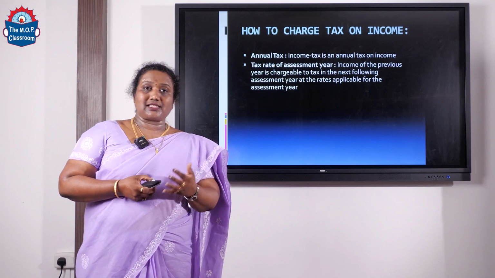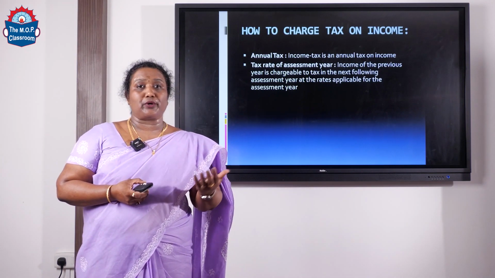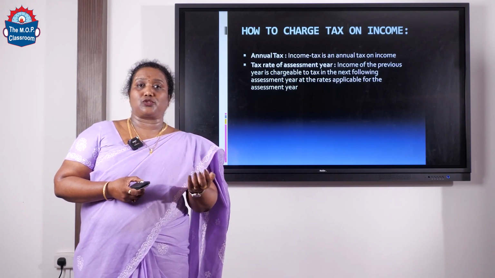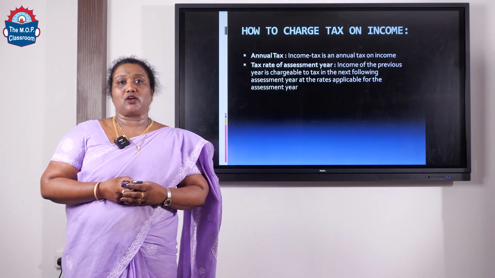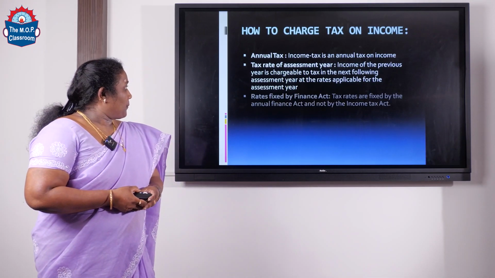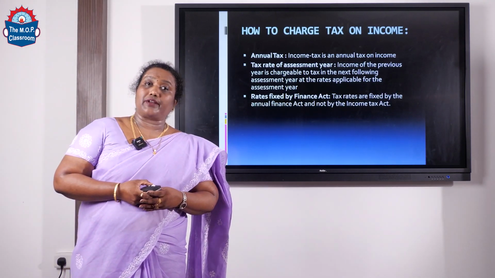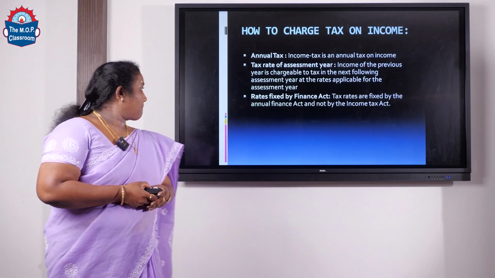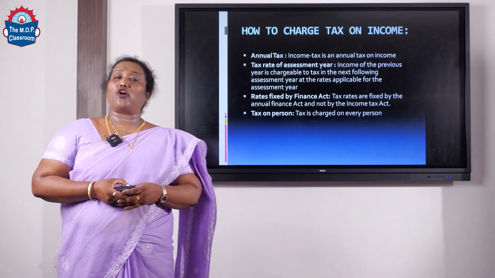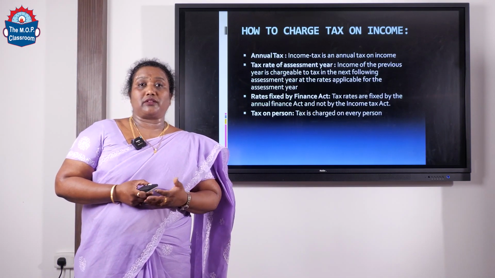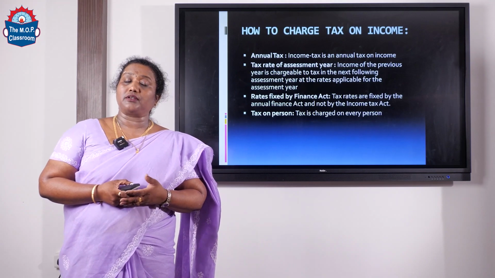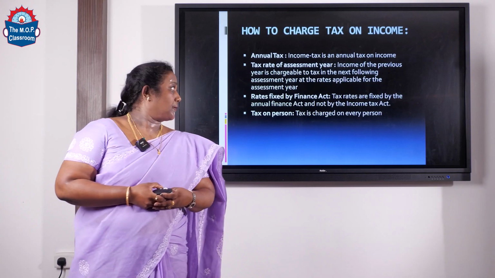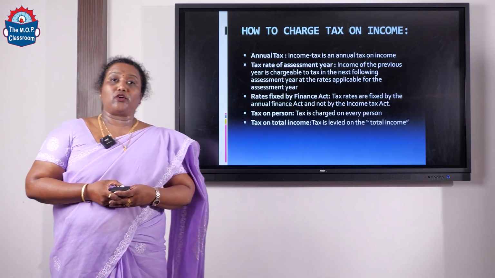Then, coming to tax rates, what rates are applicable when computing the tax of a particular person? The tax rates applicable for an assessment year are applied for computing the tax on the income earned. Who fixes the rates? The rates are fixed by the Finance Act and not by the Income Tax Act. Tax is levied on every person, irrespective of whether they are an individual, HUF, firm, company, AOP, artificial juridical person, or local authority. Tax is levied on the total income.